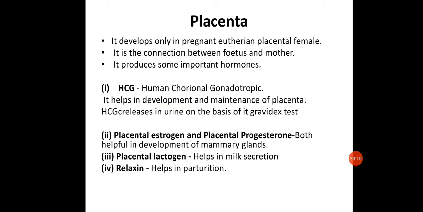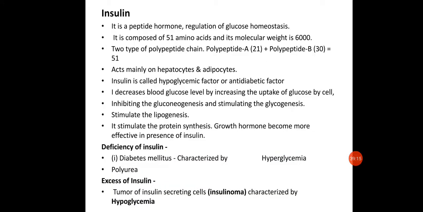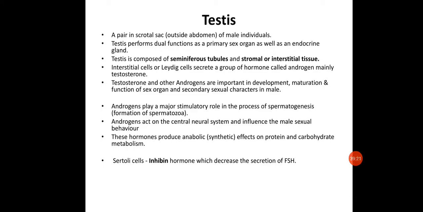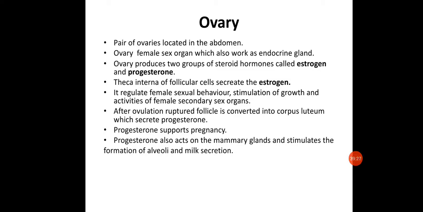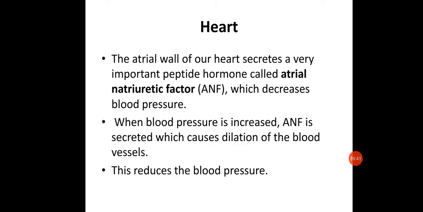So we have discussed the different hormones secreted by the pancreas, that is insulin and glucagon, their action, and the types of cells in the pancreas. Then we saw glucagon, insulin, their function, their disorders. Then the testes, their function and structure, the ovary, its structure and function, and the last one is the placenta. We have seen the different hormones secreted by the placenta: HCG, placental estrogen and progesterone, placental lactogen, and relaxin. Then the skin and heart, which secretes the atrial natriuretic factor, responsible for decreasing the blood pressure, and will function in the RAS system.